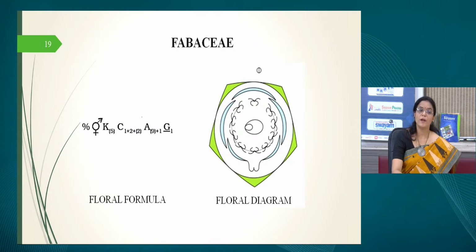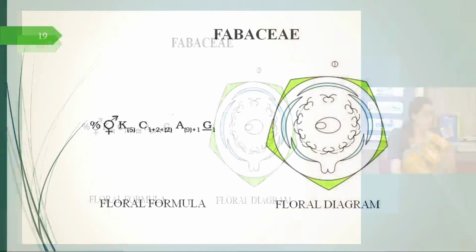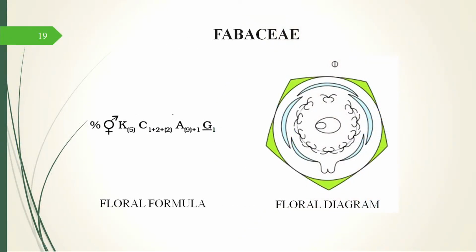If you just take a flower of a pea plant or any member of Fabaceae and you open the fruit and open the flower, you will so easily understand all these things that you will make your own diagrams. Most of them are easily visible. The examples, the families which are in their syllabus, are very easily visible. You don't have to go to a microscope or a dissecting microscope. But still, if you have a dissecting microscope in your school, you can just go and see them more clearly. But these flowers, you can see them very well, very easily.